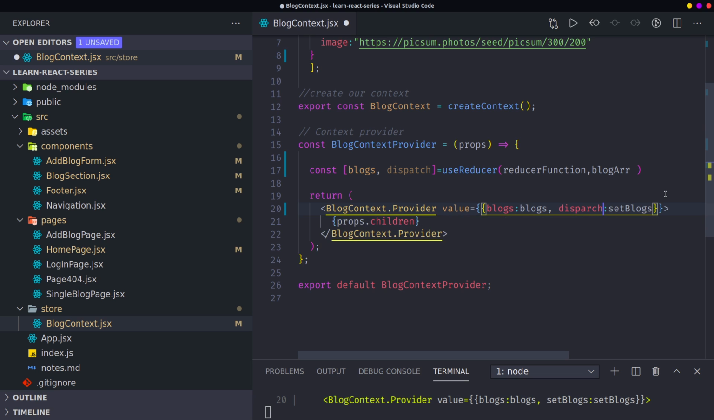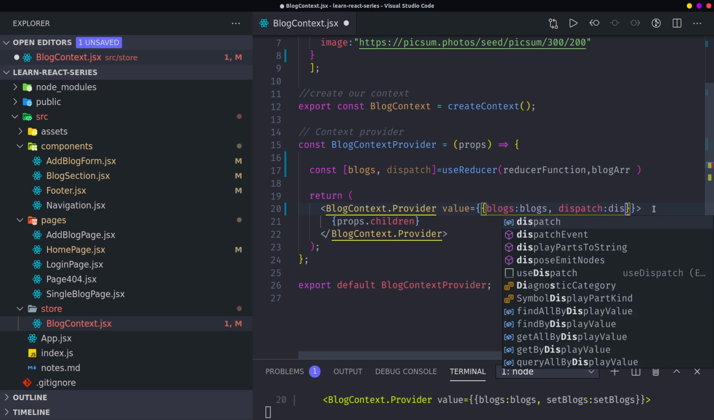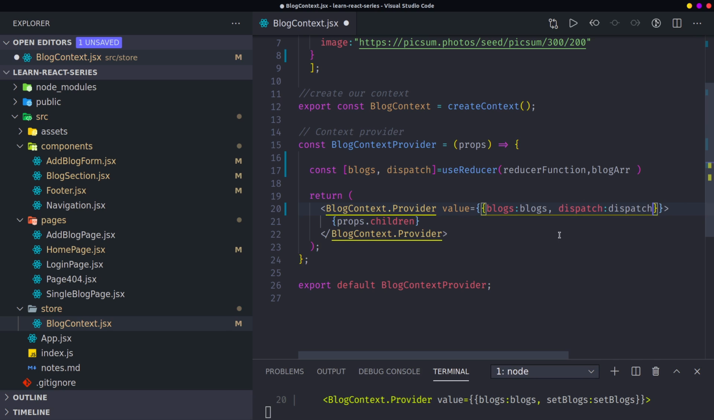Why are they giving dispatch here? That then here also texting as dispatch. Dispatch. Then you can ask yourself, what is the reducer function? What exactly is this reducer function?